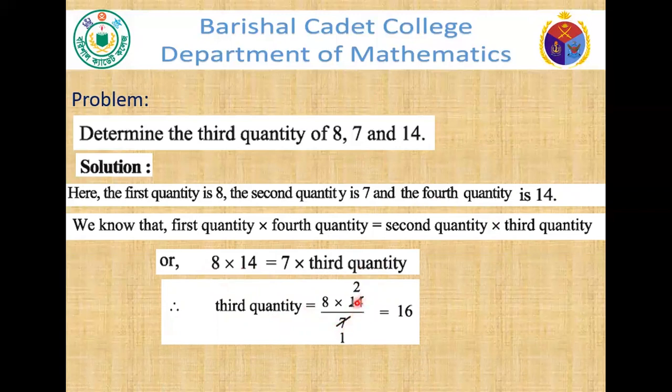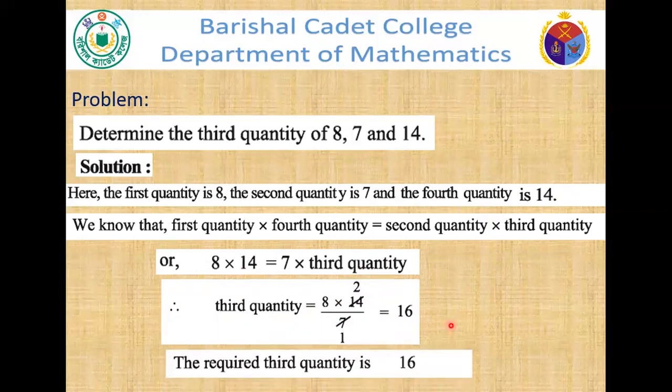If we calculate, 7 into 2 equals 14, and finally 8 into 2 equals 16. So the third quantity is 16, and thus our required result is 16.